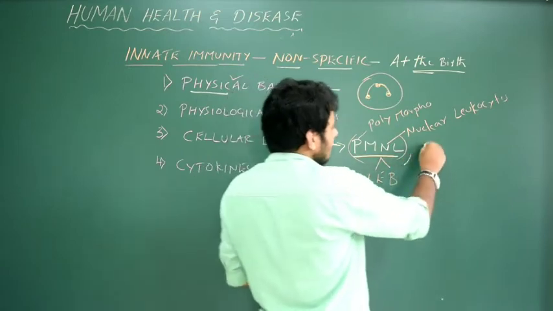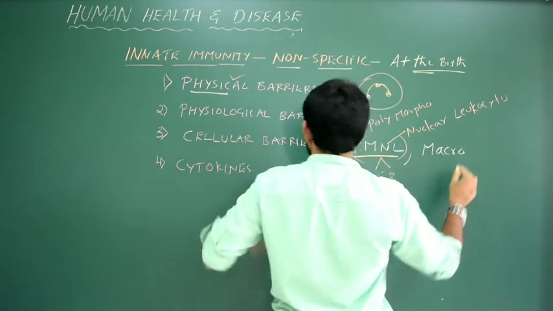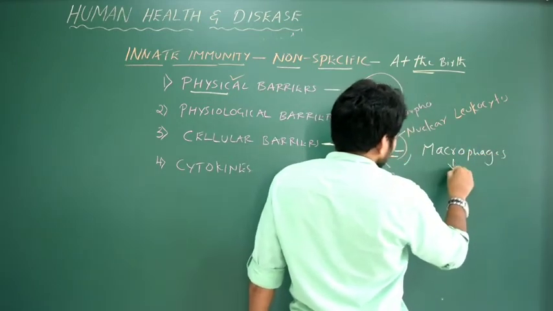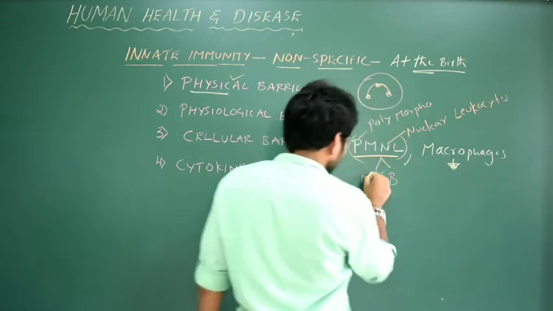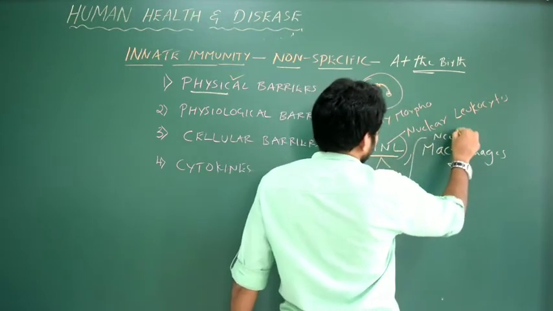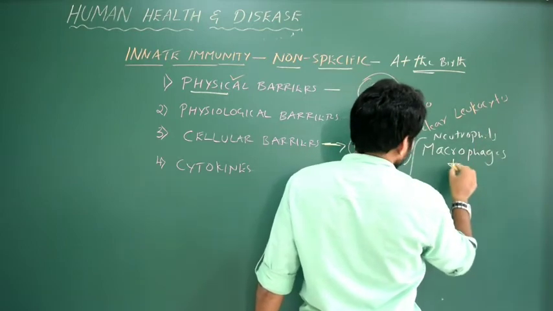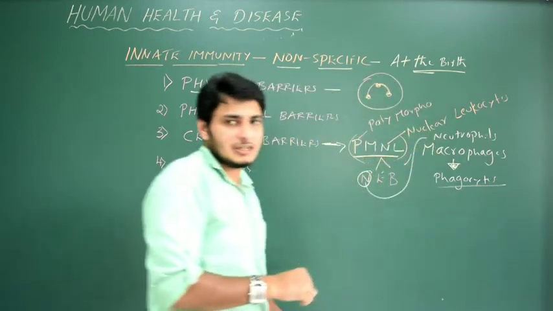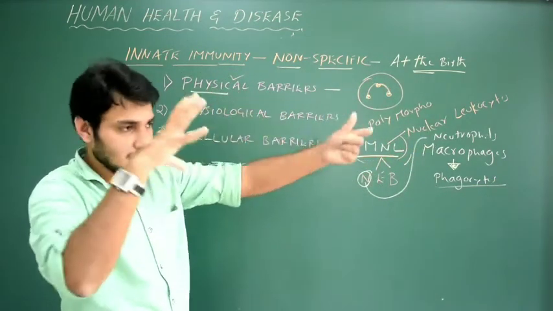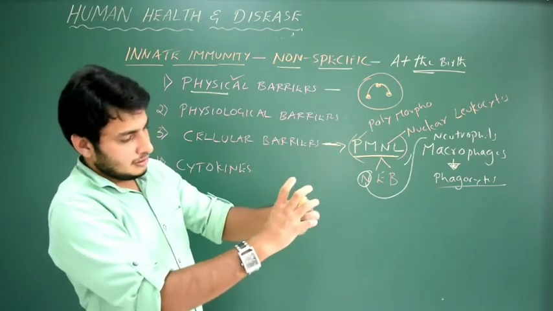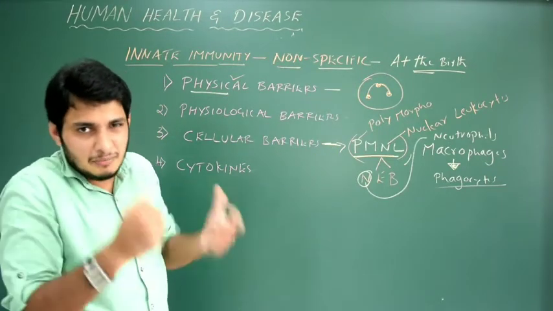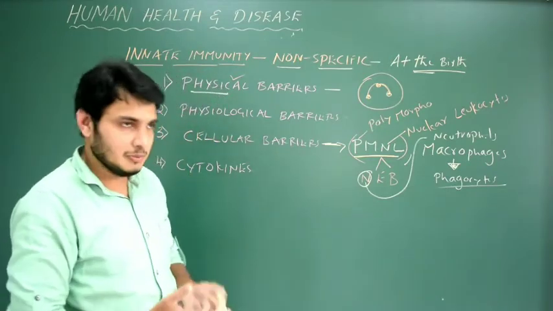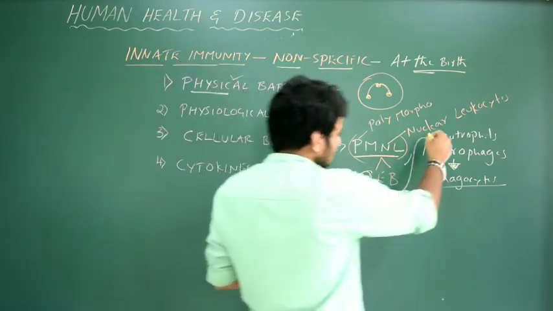Let me tell you one more type of cell which provides cellular barriers, that is the macrophages. Even this one you can add here. Neutrophil and the macrophages both are phagocytic in nature. What is the meaning of phagocytic? Phagocytic means endocytosis. They just engulf the entire pathogen by a mechanism called phagocytosis. Then they digest the phagocytosed pathogen. Along with that, they also die. That means they sacrifice. We'll understand it later.